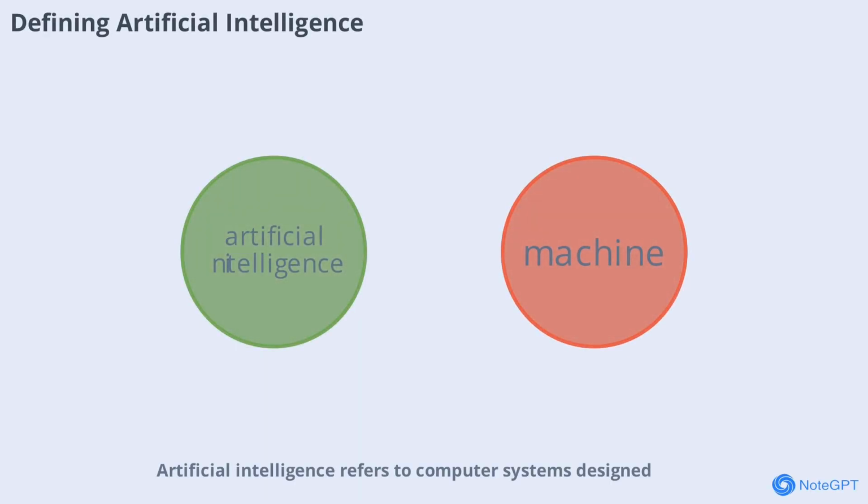Artificial intelligence refers to computer systems designed to perform tasks that typically require human intelligence. These tasks include recognizing speech, understanding language, making decisions, and even playing games. AI isn't just one thing, it's a broad field that covers everything from simple automation to complex problem-solving. The goal is to create machines that can mimic or even surpass human abilities in certain areas.